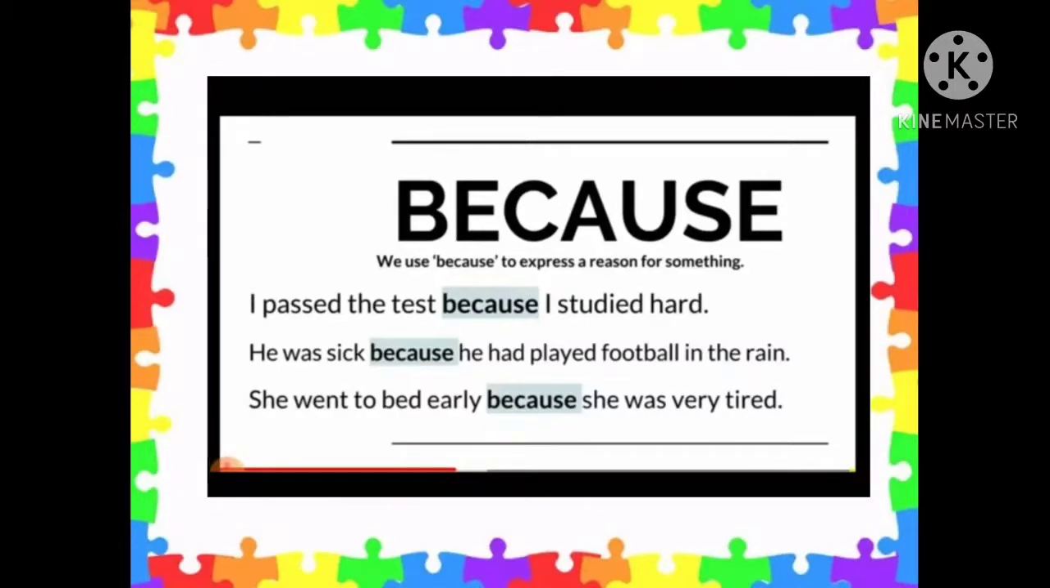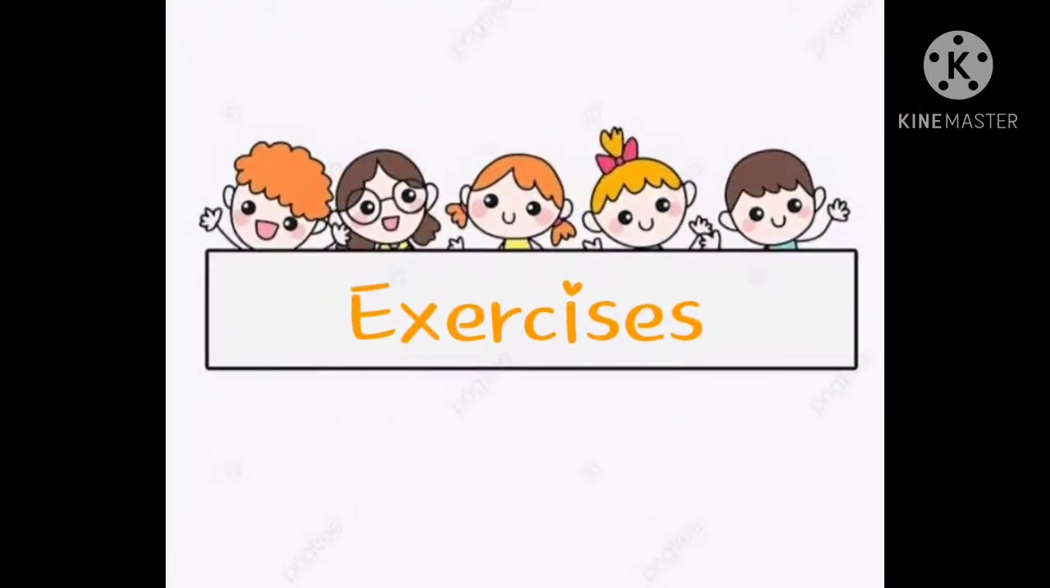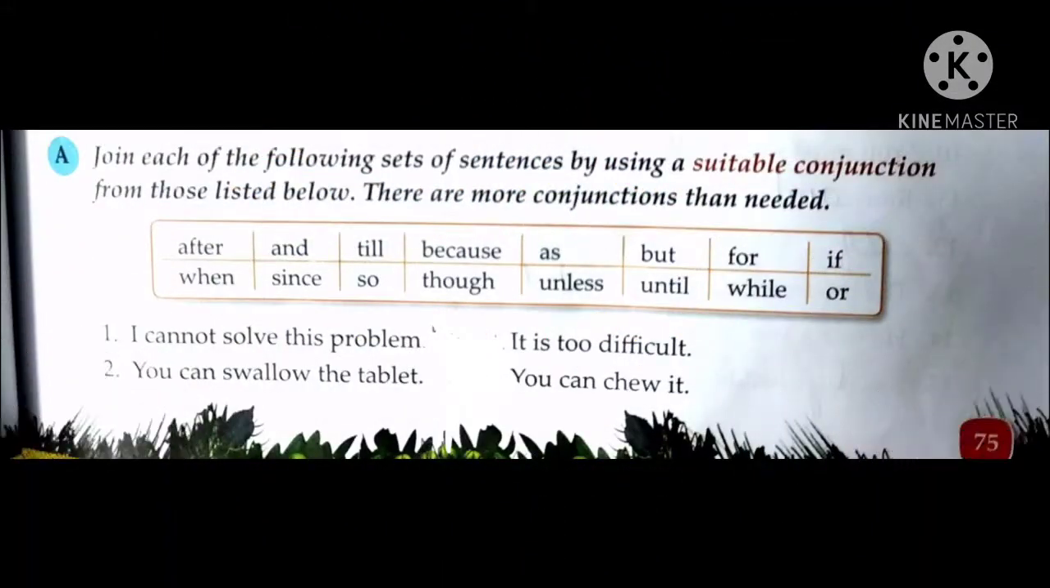So students, I hope that you are understanding the concept of conjunctions and how to use these words. Now let's have a look at some of the exercises of this chapter to make this topic more clear. First question is: join each of the following sets of sentences by using a suitable conjunction. From those listed below, there are more conjunctions than needed.